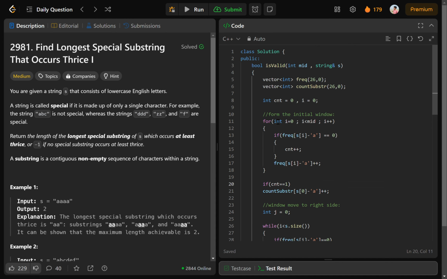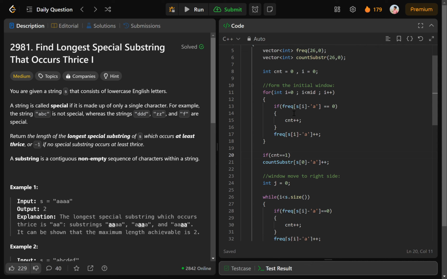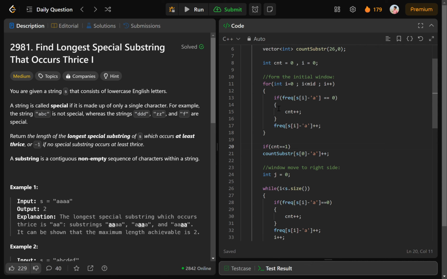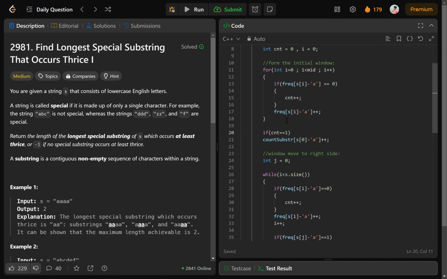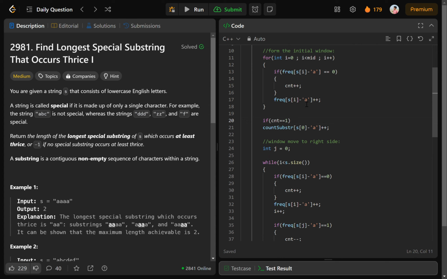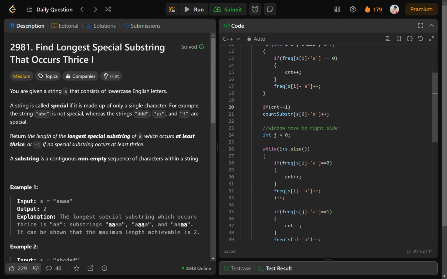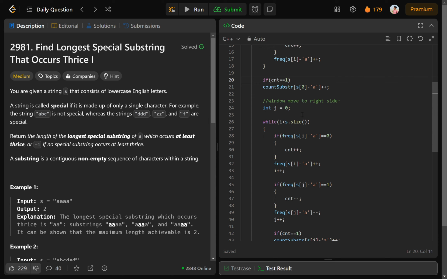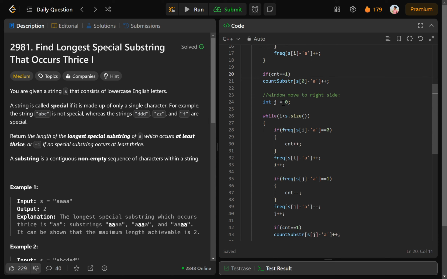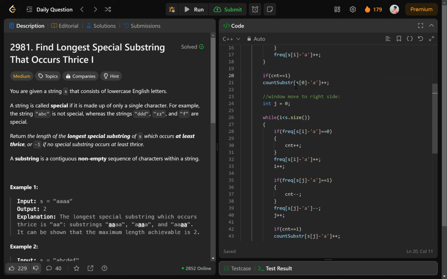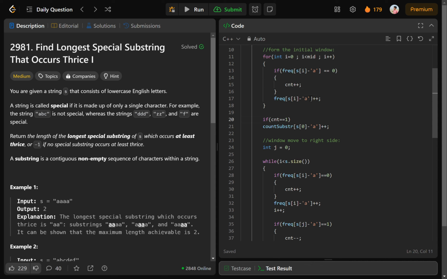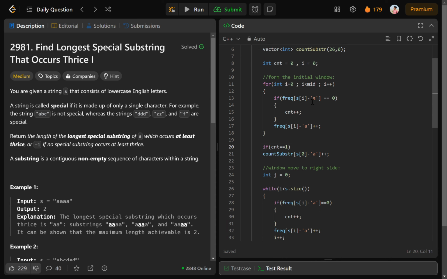Okay, so count equals 0, i equals 0, and now for int i = 0, i < mid, i++, if s[i] - 'a' equals 0, then we increment the counter, s[i] - 'a']++, and if count equals 1, then we update the count substr. Okay, substr s[0] - 'a'. That looks fine. What's the problem here?